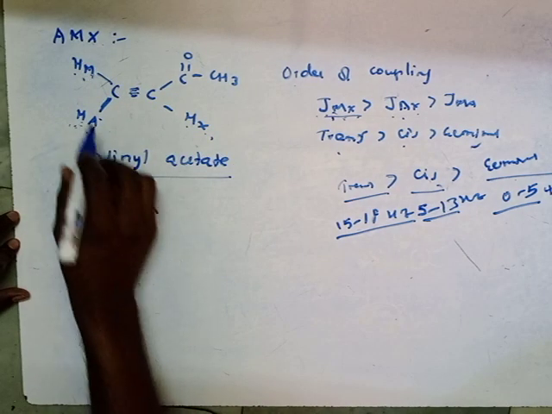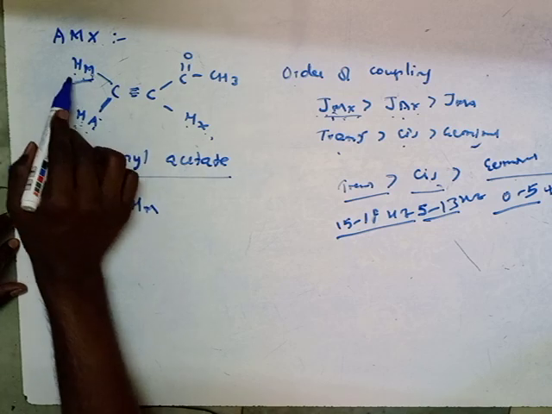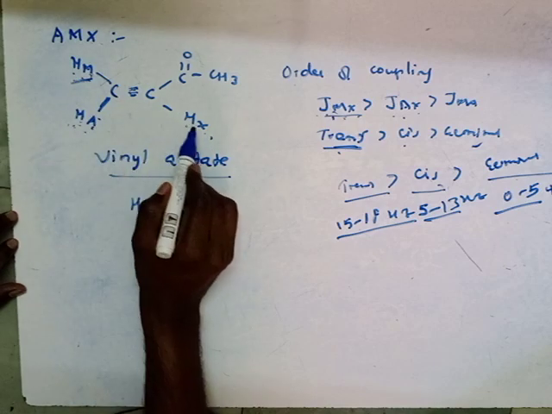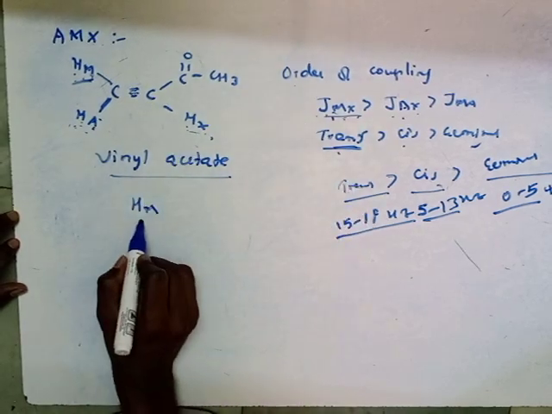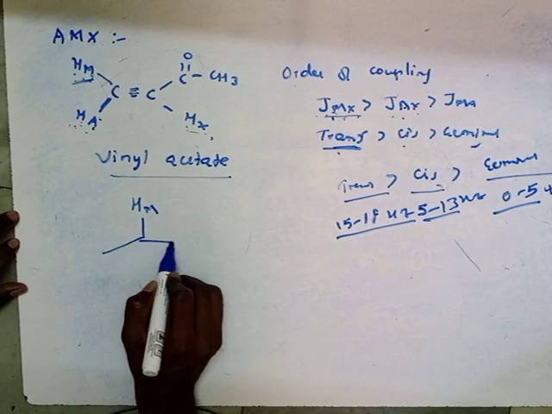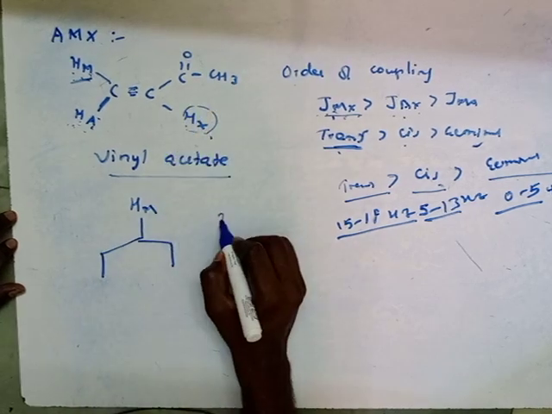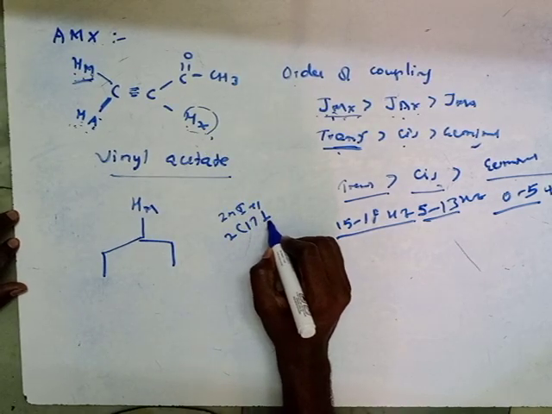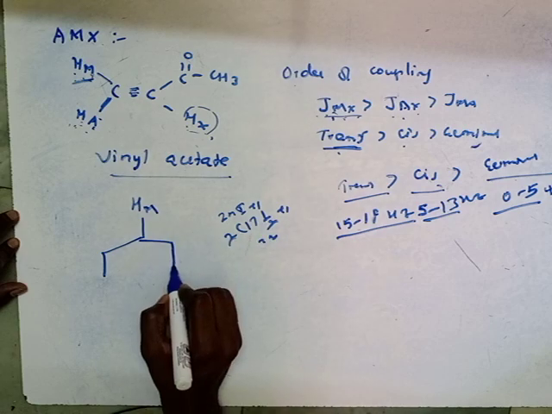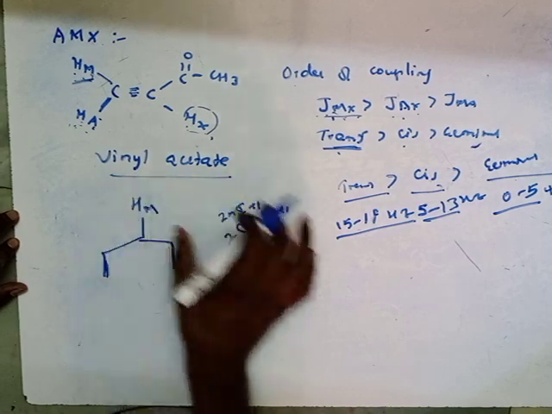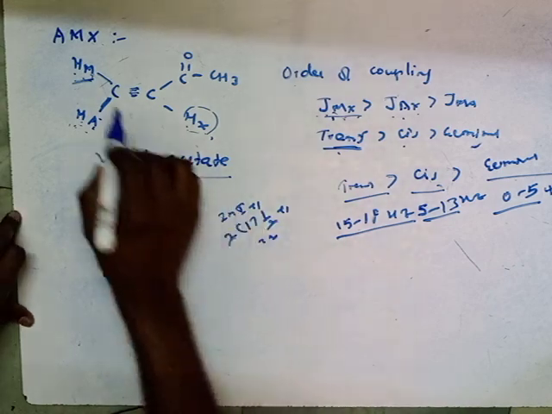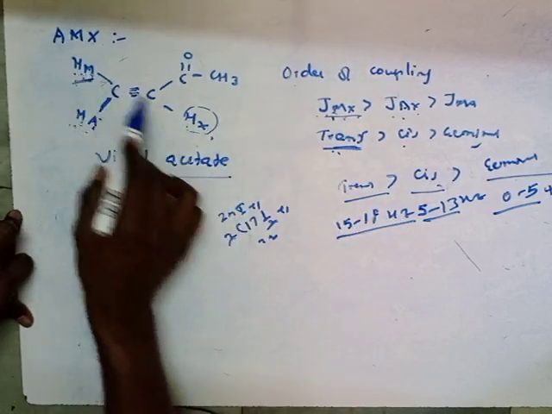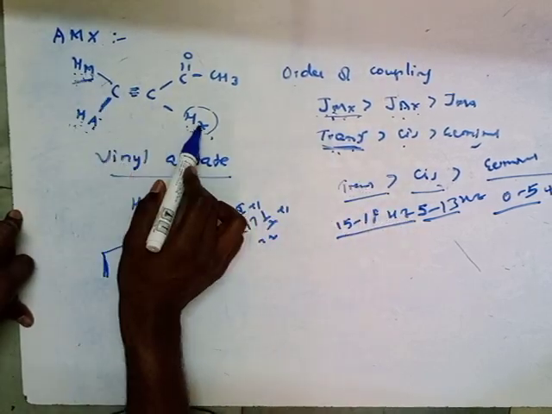First the HM proton. Trans coupling is more, so it will couple with the HX proton first. Here we have to follow the 2nI plus 1 rule. Number of hydrogens is how many? 1, and its spin value is half, so 2. So it will give 2 signals, right? Okay, it will give 2 lines. Why first this? Because the trans coupling is stronger, so in the order of coupling strength, trans comes first. That's why you have to choose it like this, right?